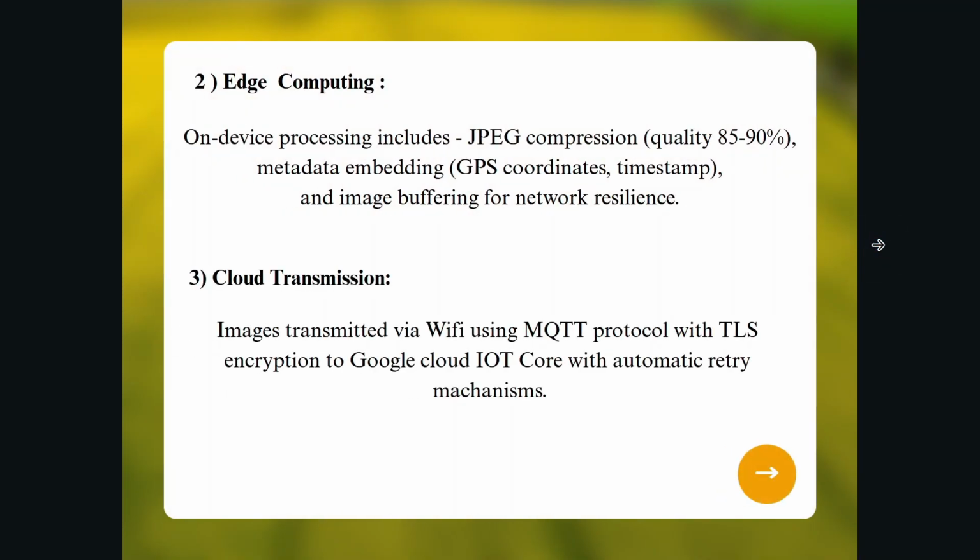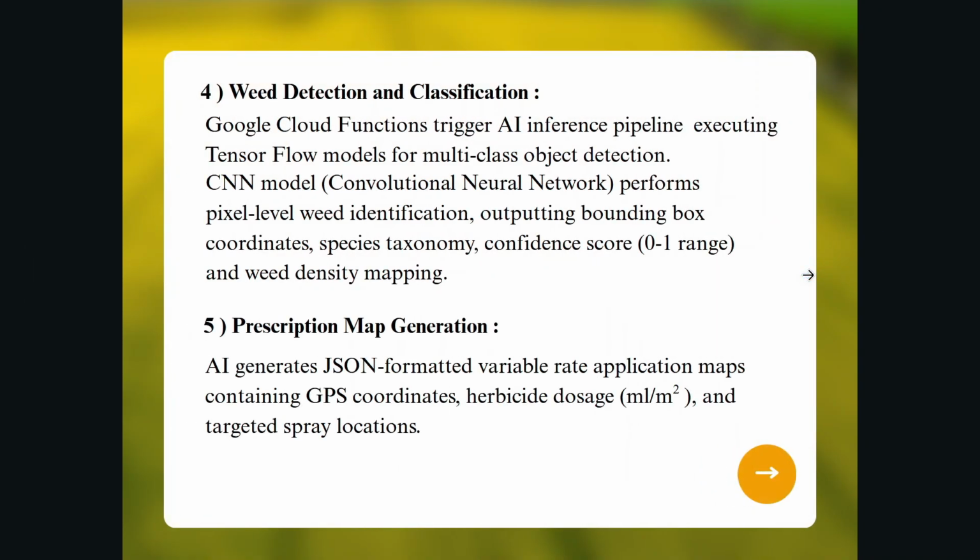After the image is acquired by the Raspberry Pi, it is compressed by 80 to 90% and sent to Google Cloud via the MQTT protocol, and the image is TLS encrypted. Our AI model, which we are hosting on Google Cloud, is based on Llama, Meta's open source AI model. The main work of the AI model is to perform pixel-level weed identification and output a JSON formatted file which will include herbicide dosage, herbicide spraying location, as well as which kind of herbicide is to be sprayed.